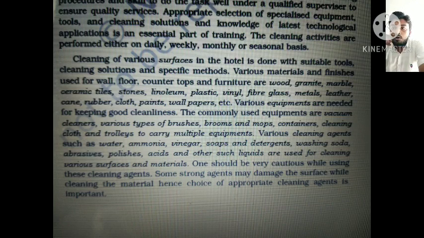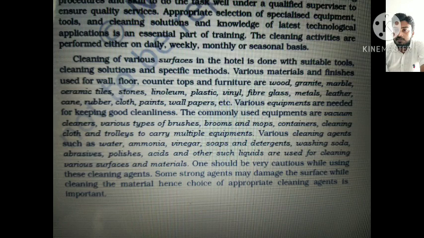So in order to not damage any kind of equipments or furniture or countertops, they should take care of these things properly and use them wisely. So this is the cleaning part.